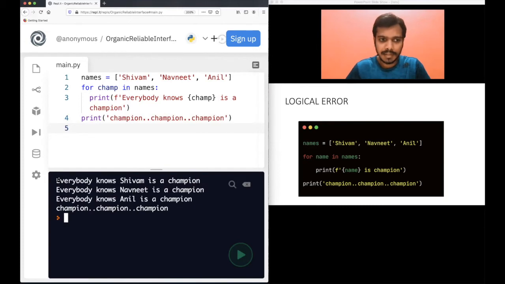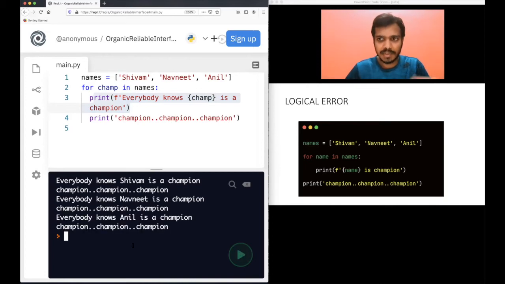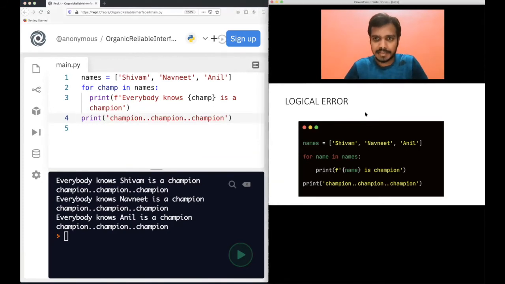I mean this way, right? First it is printing all the names, then champion, champion, champion. But your intention was not this. Your intention was to first print this line and then again print champion, champion, champion. So if you do this, it happens, whatever you wanted to do. So of course, these errors are called logical errors. Understand? These will not give you any indentation error, but they are logical errors. You have some issue with your logic that you need to change.